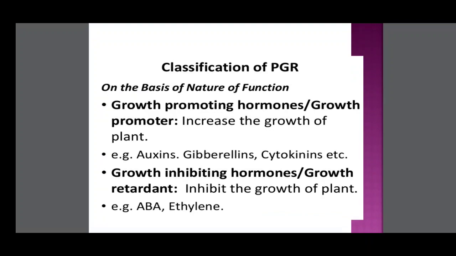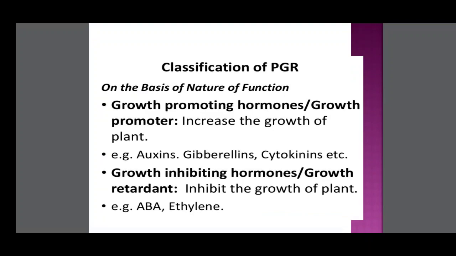So before that we classified on the basis of origin. Now, on the basis of the nature of function, plant growth regulators are classified into two types. One is growth promoting hormones or growth promoters. Second one is growth inhibiting hormones or growth retardants. Growth promoters increase the growth of the plant.